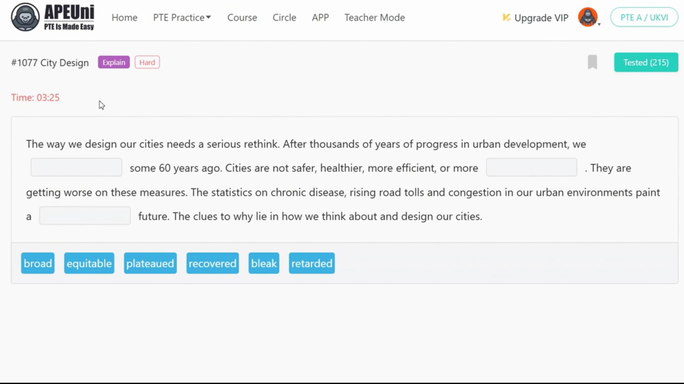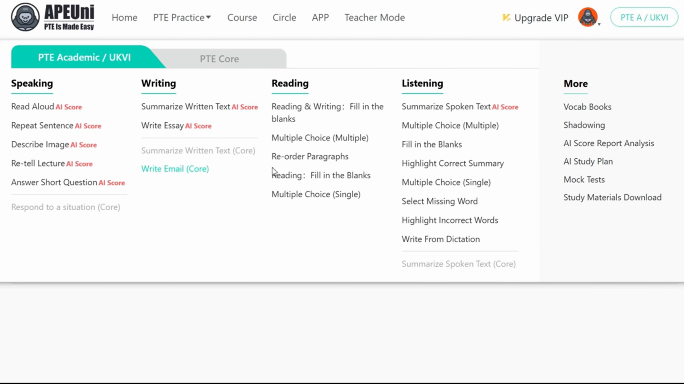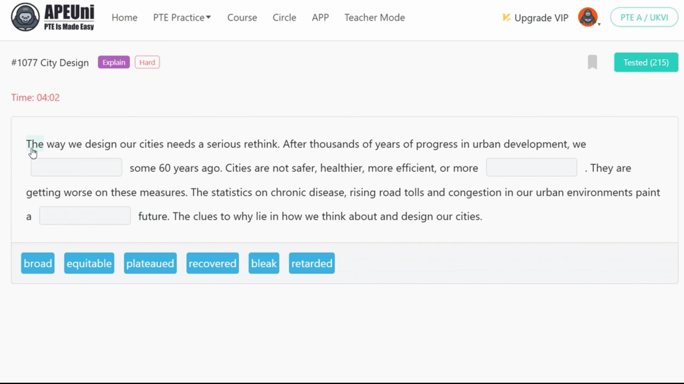Today we are going to cover city design, and this is another paragraph from reading fill in the blanks because we do have options which we need to drag and drop in the blanks. Reading and writing fill in the blanks, always remember that we do have a drop down menu from which we need to choose one of the options. Right, let's read this paragraph.